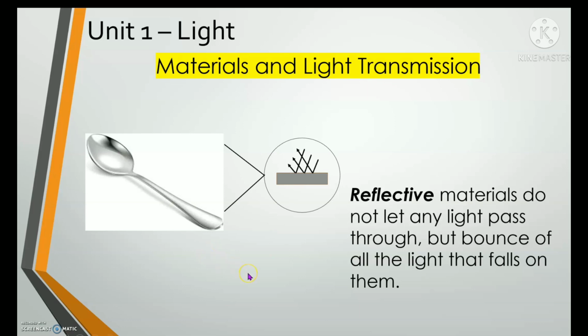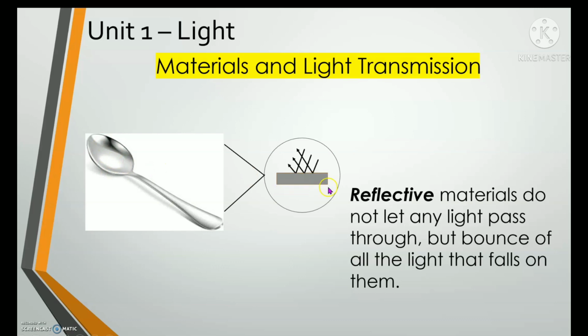Very good. So this is an example of a reflective material. Okay, this is a spoon. Spoon is what we use for eating. As you can see, the light did not pass through. It does not transmit inside the spoon. That's why we cannot see inside the spoon, because the light just bounced off the spoon.